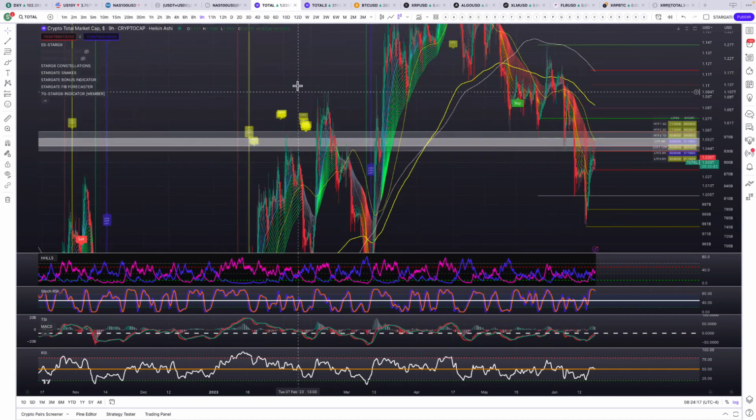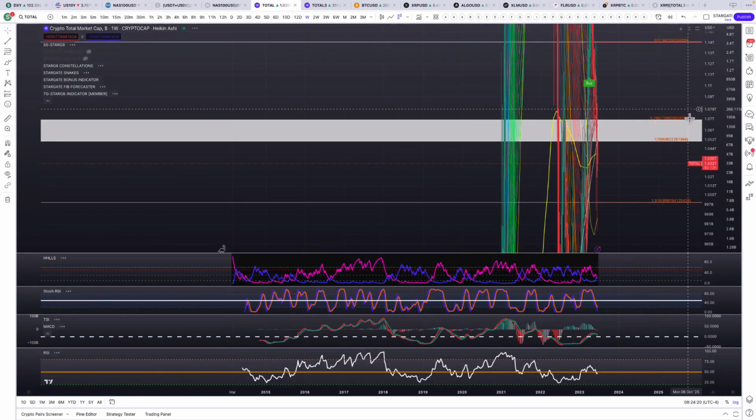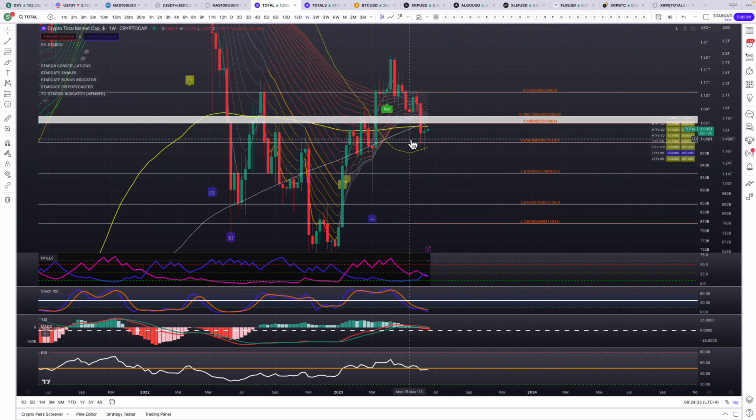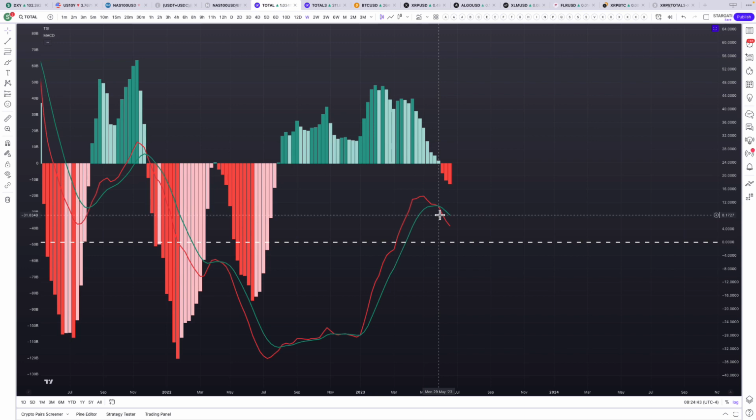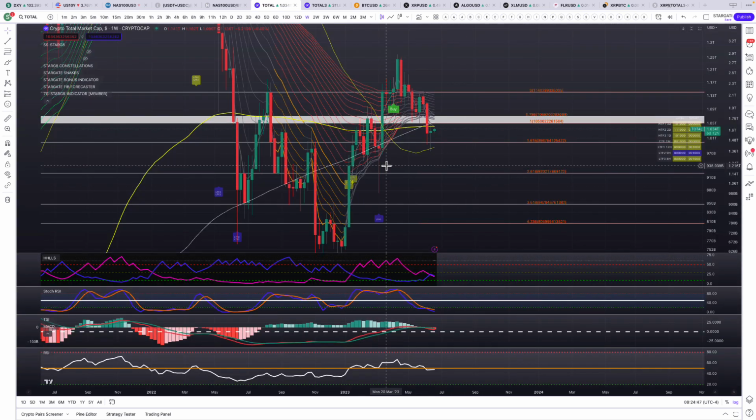Then if we go to the total crypto market cap, go to the weekly chart. So we're sandwiched between the 50 moving average and the 200 moving average right now. We're seeing this weekly candle though starting to become green. I'd like to see the stock RSI cross up on the weekly, and then for the TSI to cross up and not go below the zero line. So I do think we're going to pop up here. And ultimately, I want to see us get above 1.07 trillion, which will get us above this hot zone.